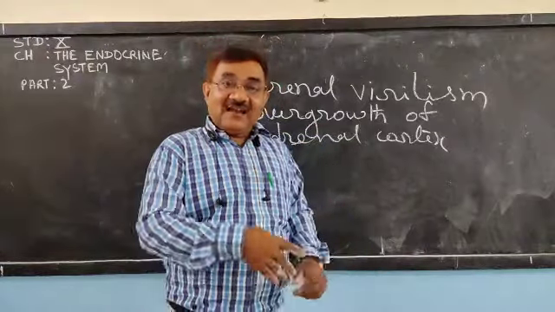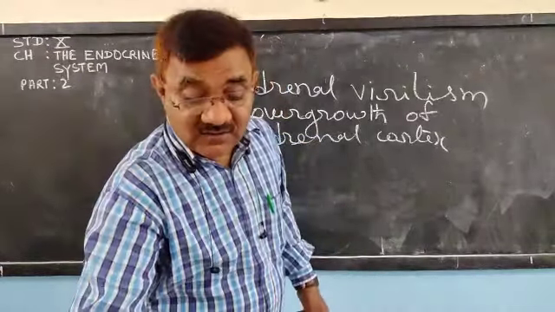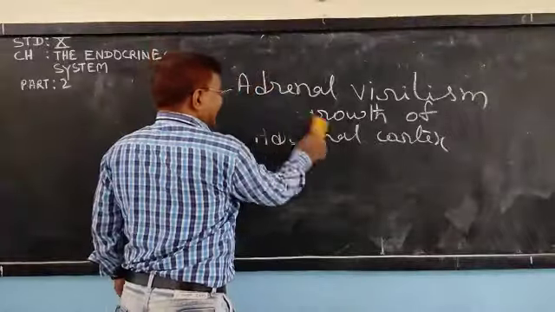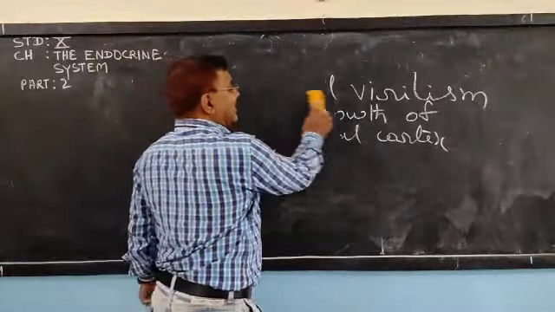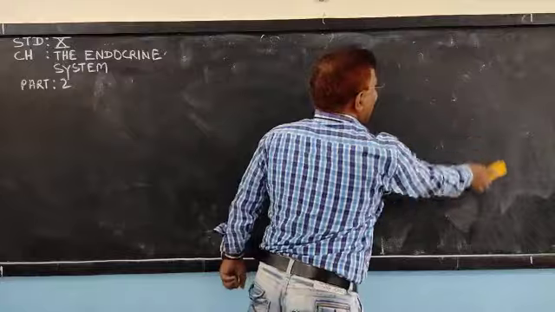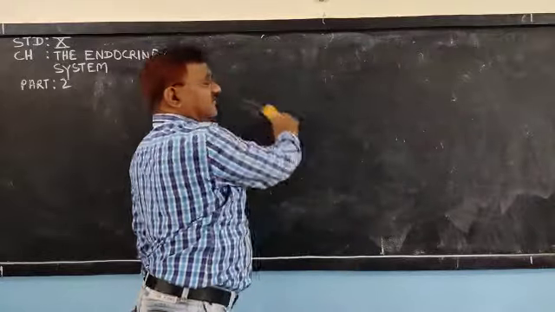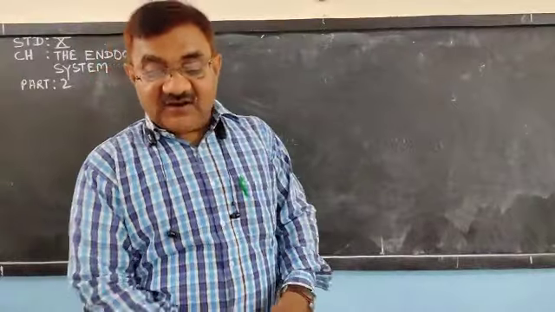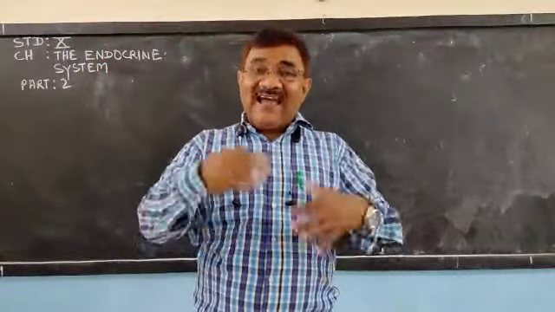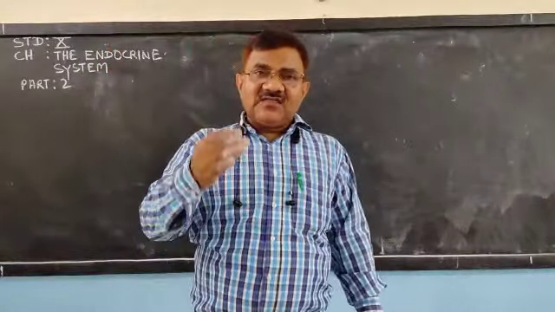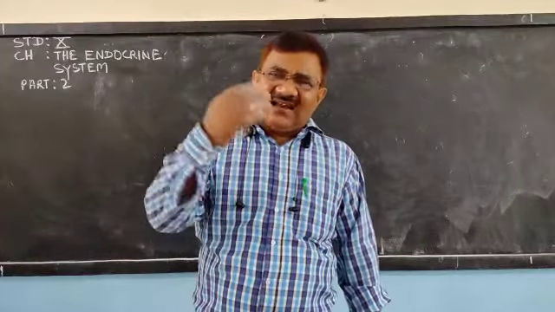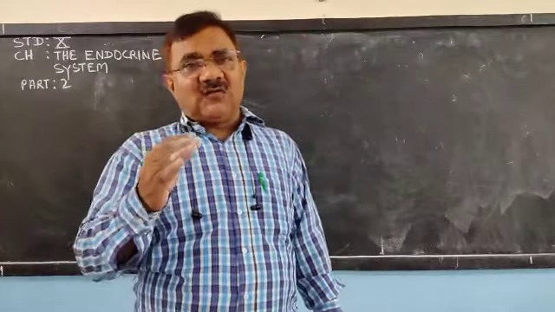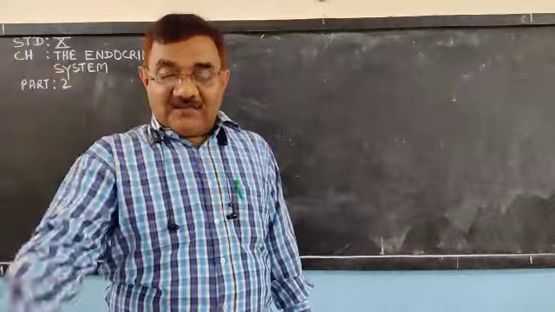Understood or not? Now we are discussing the hormones secreted by the adrenal gland, and we have discussed the adrenal cortex and the adrenal medulla. Now what will happen if the hormones are released in less amount and if they are released in more amount?